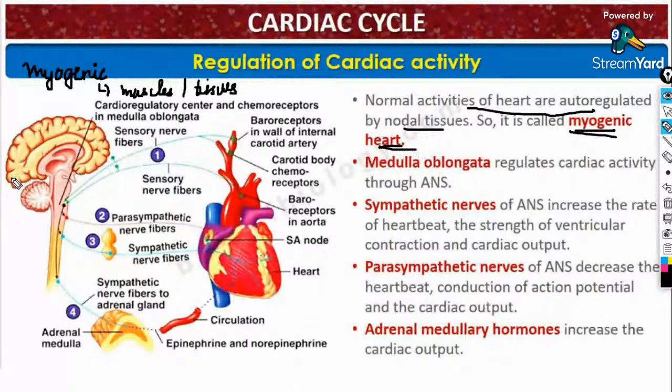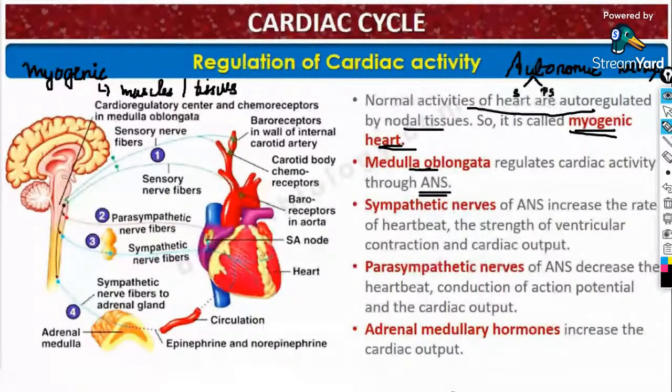Yes, and the cardiac activity is regulated by the medulla oblongata through ANS. What is this ANS? ANS refers to the autonomic nervous system. It is further divided into two, as you know: the sympathetic nervous system and the parasympathetic nervous system.